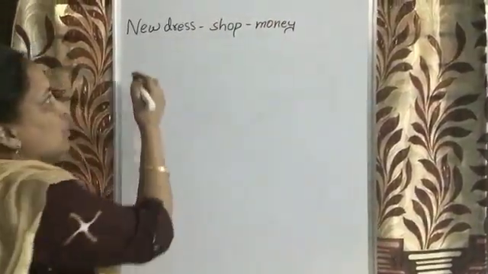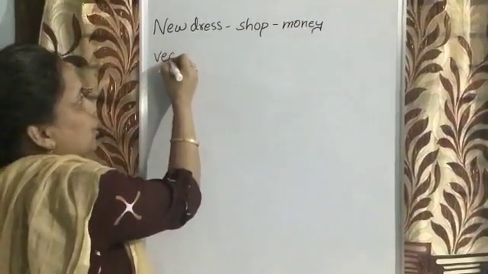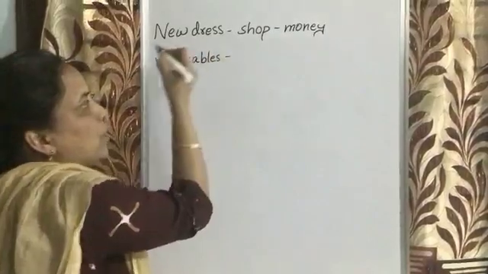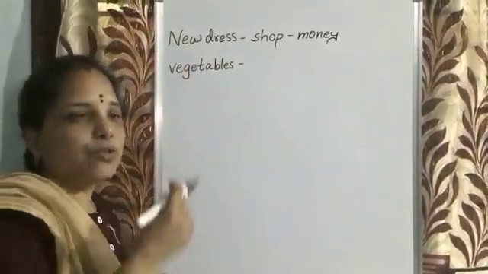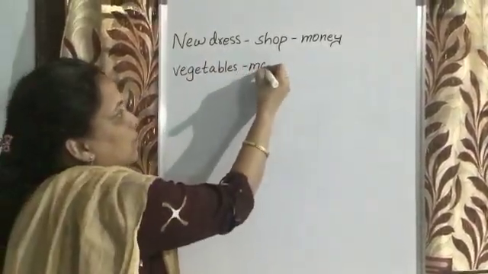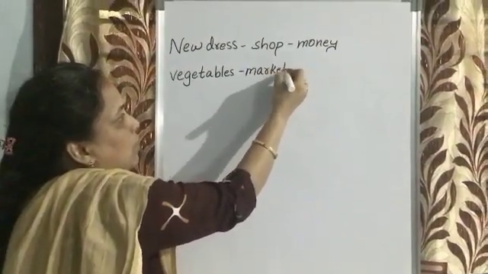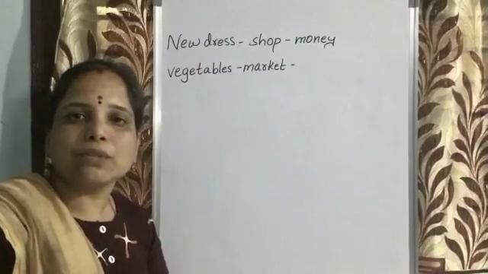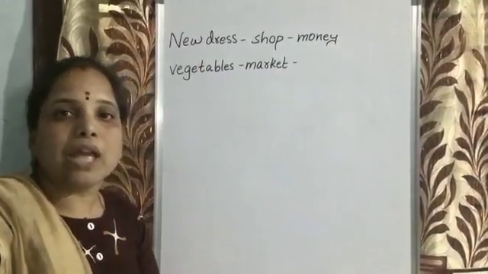Okay? Suppose you want to purchase vegetables. Where will you go to buy vegetables? You will go to the market. After going to the market, will the shopkeeper just give the vegetables for free? No, there also we have to pay money.